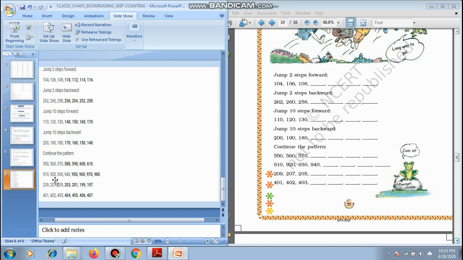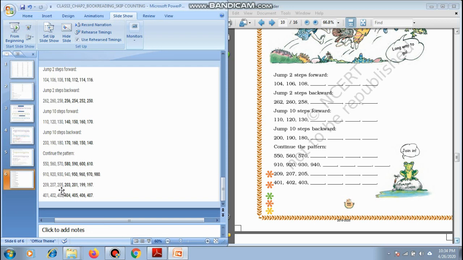Now what about this one? 910, 920, 930, 940. So again this is a forward count by 10. So what all will be the next one? 950, 960, 970 and 980.